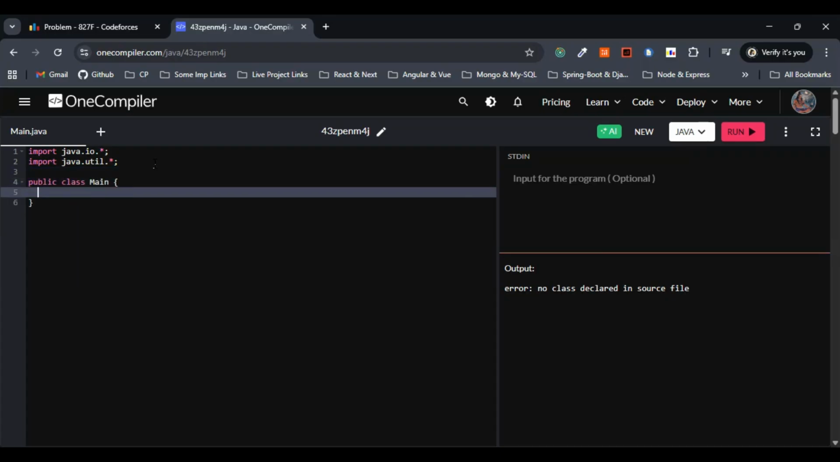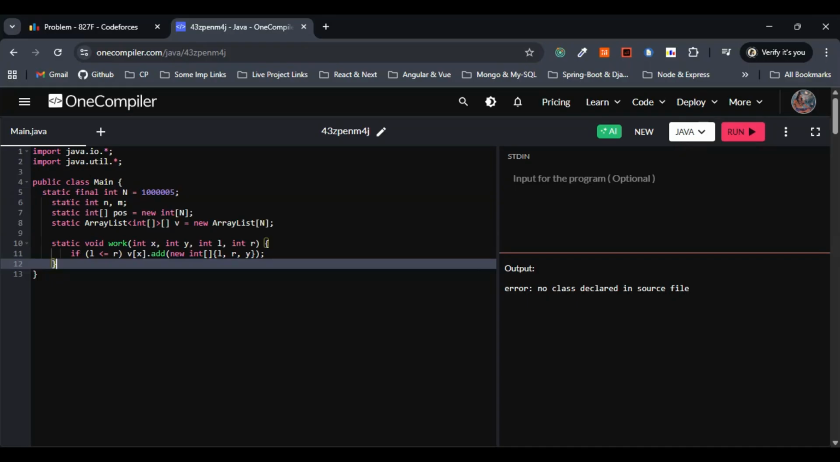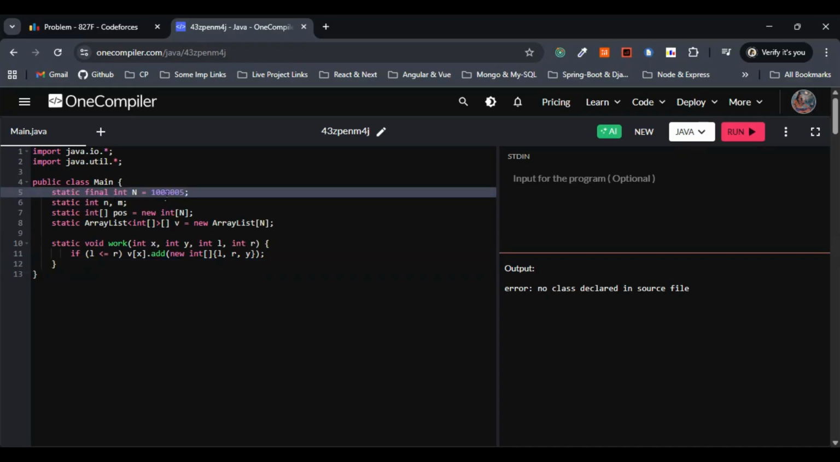So within the class Main, what we'll be doing? Let's initialize certain things, and let me also explain the small helper method. Let me paste this one over here. This one is static final int equals whatever I have written here. This is the constant for the maximum array size, and for the safer side, we have considered plus 5.